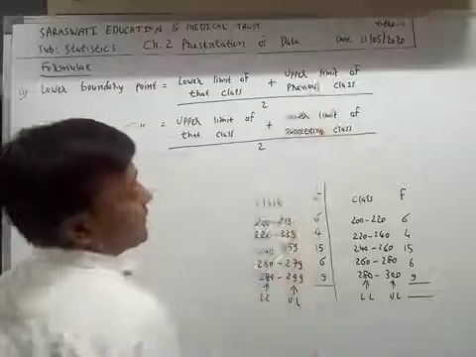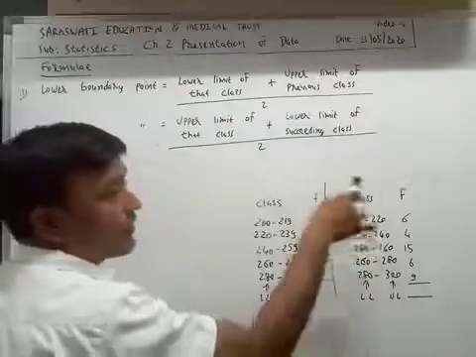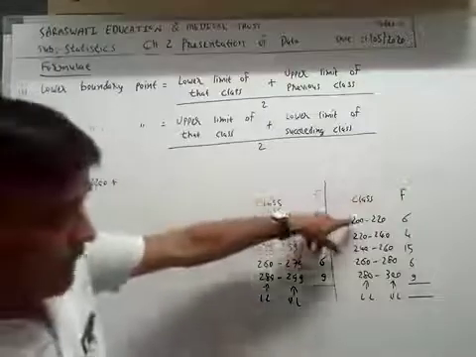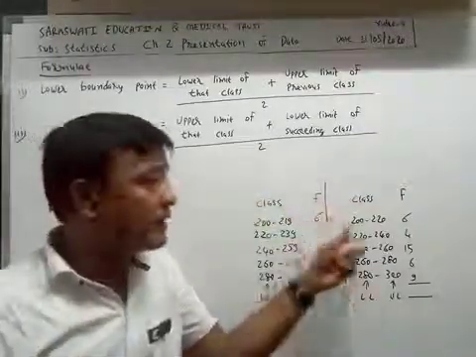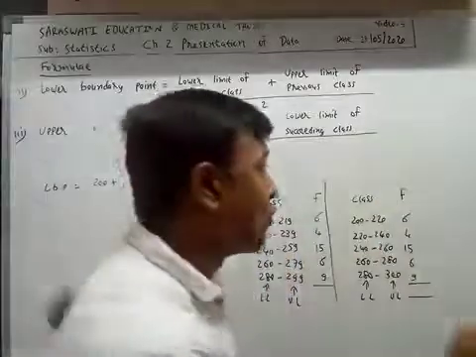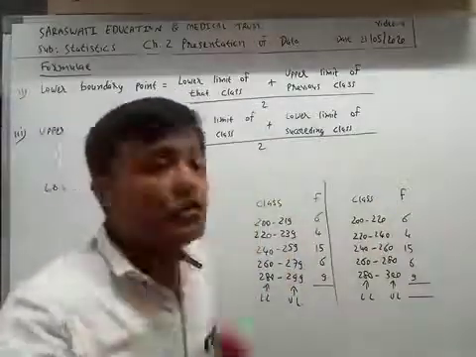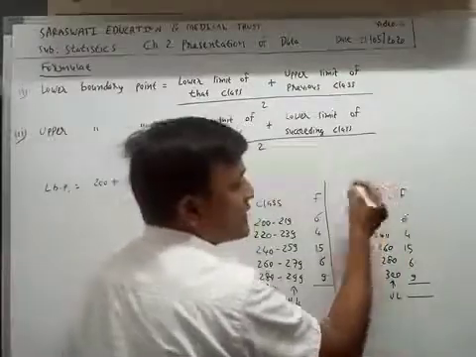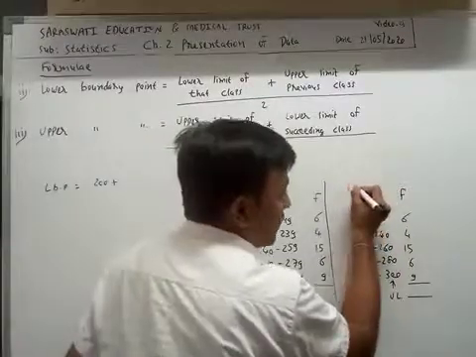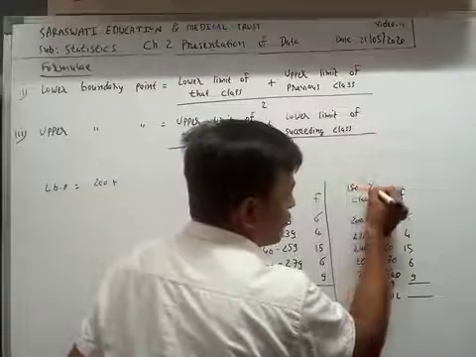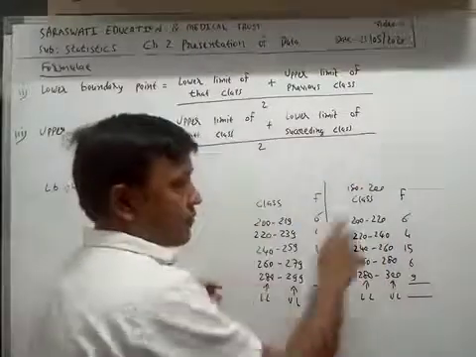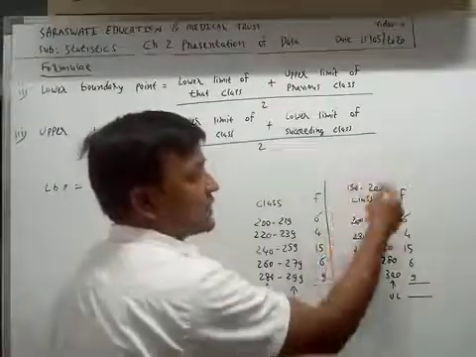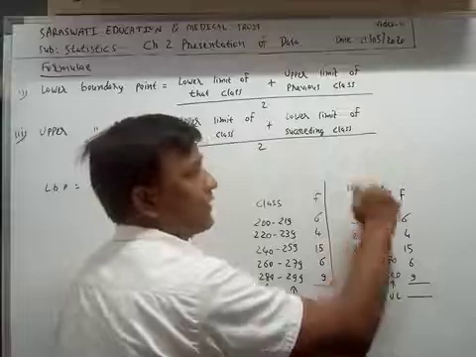Upper limit of previous class. Previous class is not given in this question, so we will assume the previous class is 180 to 200, because the class length is 20.